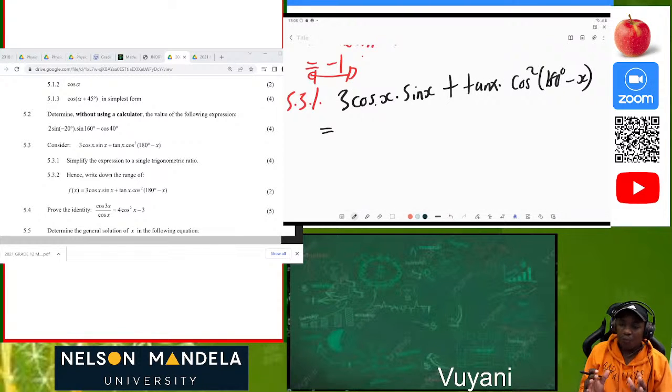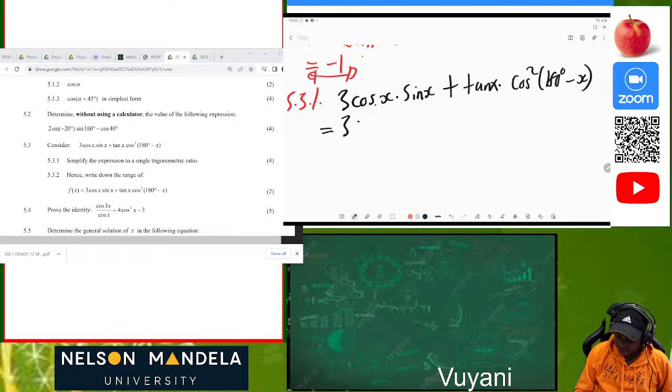So when you are solving a trigonometric expression, always bear in mind that if you are given an identity, convert that identity. If you are given a double angle, convert that double angle so that you can have your answer in the right manner, and now you can simplify it to a single trigonometric ratio. So now let's deal with this.